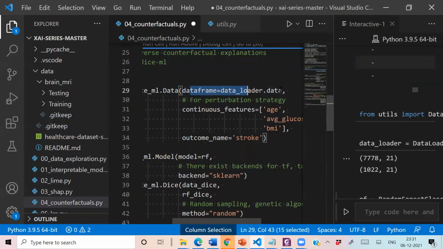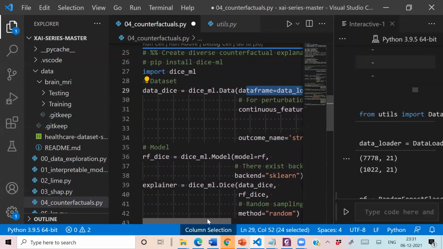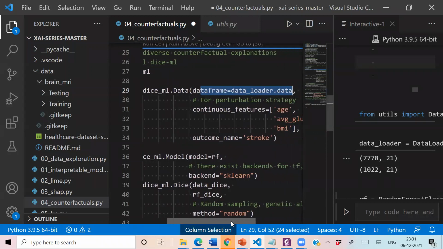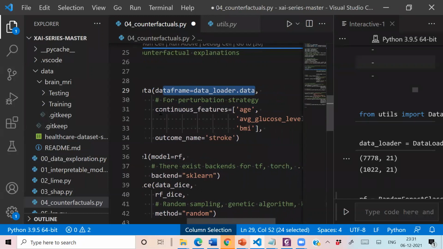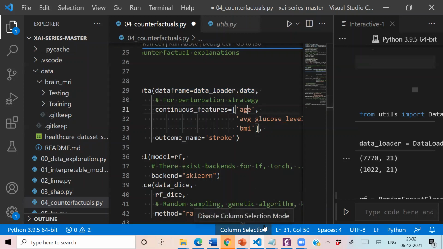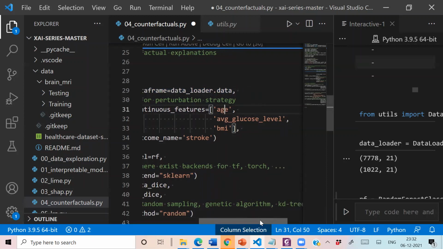Then we are specifying a perturbation strategy. So here we are specifying the important continuous features, because normally all the counterfactuals are based on continuous features, so we are specifying those attributes which contain continuous values, like we have age as a continuous value, we have body mass index, we have average glucose level.